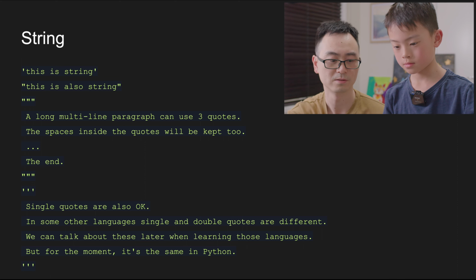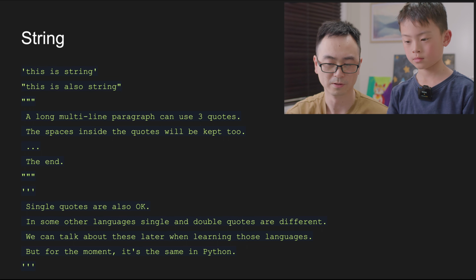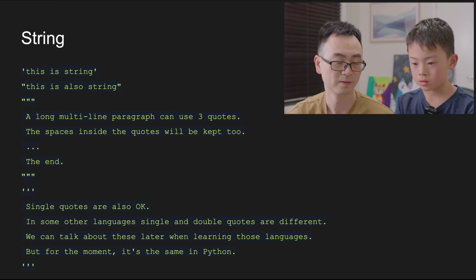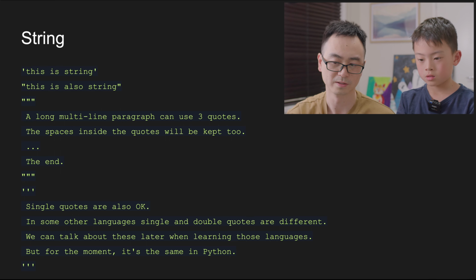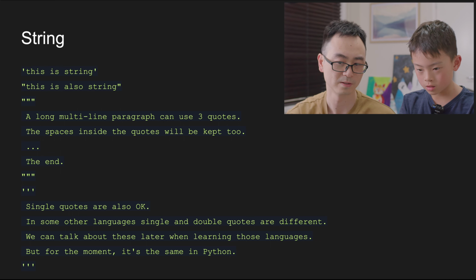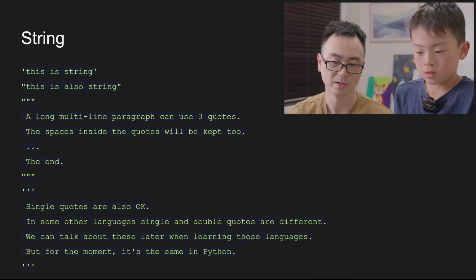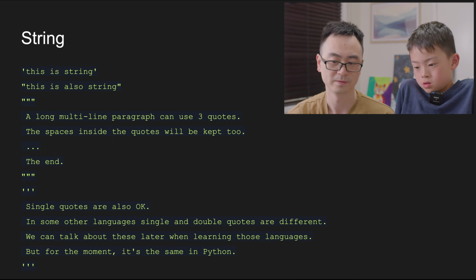And there are very long strings, like multi-line paragraphs. You use three quotes, and whatever is inside those three quotes will be a big string. In this kind of string, the spaces inside the quotes will be kept as well. For example, the beginning spaces will be kept on each line as a big paragraph. Single quotes are also fine. Yeah, makes sense, easy.